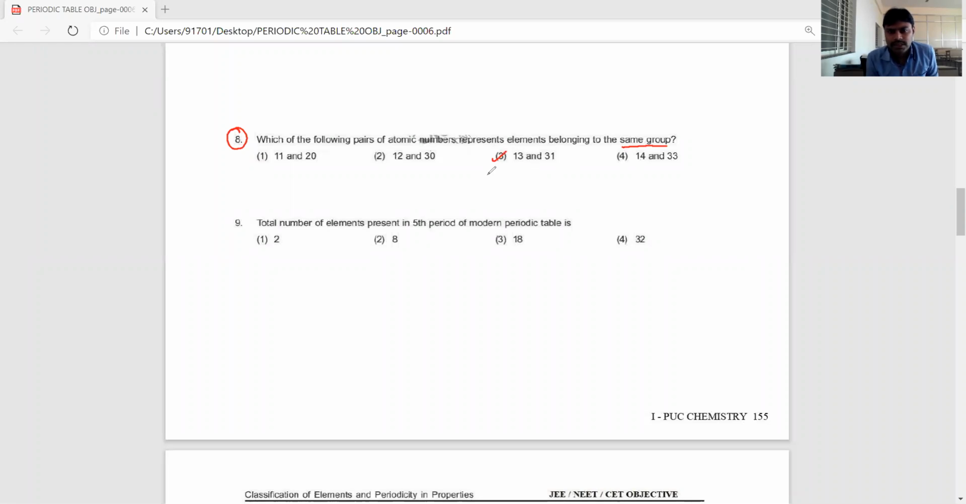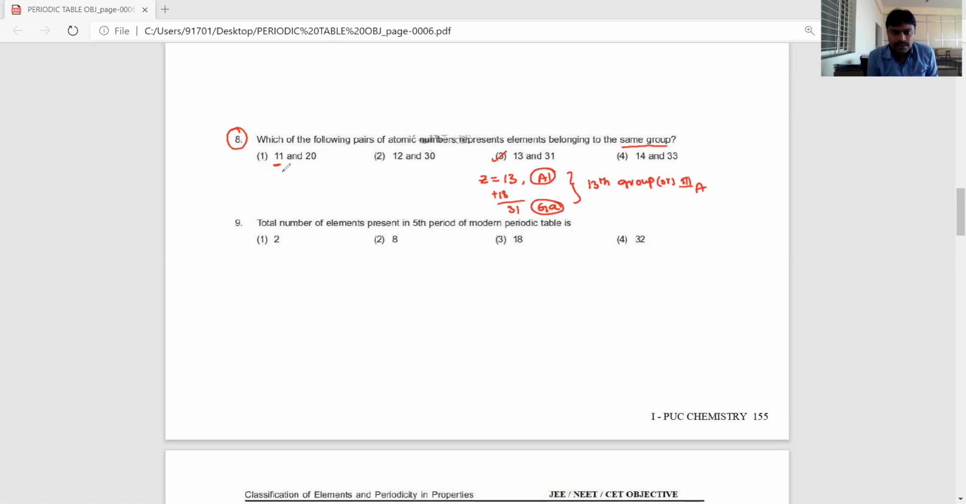It's very clear, dear students. Z equals 13 is aluminum. Add 18: the next element after 13 has atomic number 31, which means boron, aluminum and gallium. Aluminum 13 and the next element gallium both belong to the same group. That is the 13th group, third A group. So the answer is the third option.